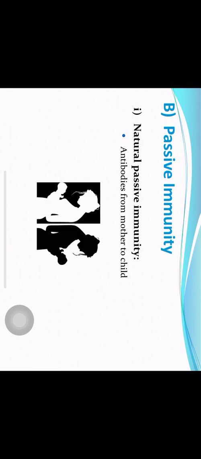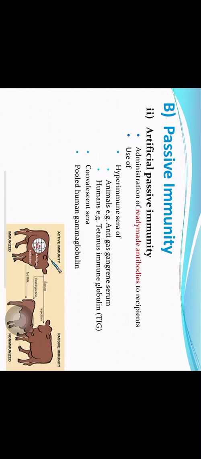In passive immunity, natural is mother to child transmission. In artificial passive, ready-made antibodies obtained from experimental animals were used earlier. Now they are obtained from human volunteers also.